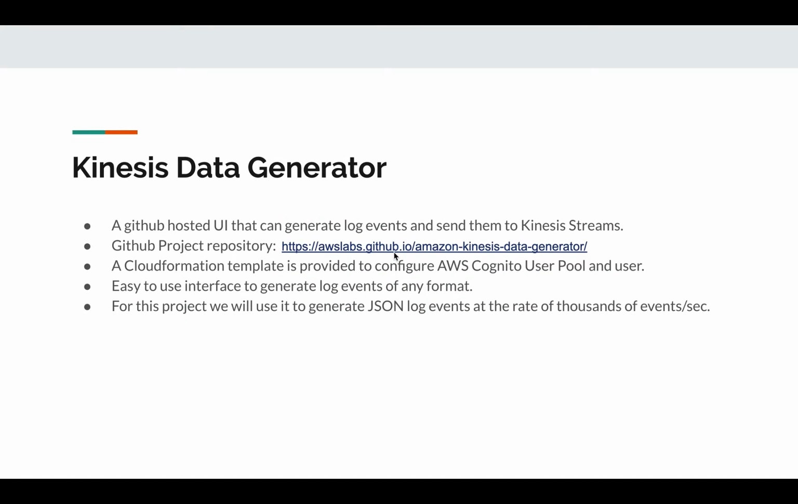Like I said, we use multiple AWS services, but we also use a Kinesis data generator to generate a large amount of data, log events. Typically, thousands of log events per second. So all these log events are put into Kinesis streams. We use a GitHub project called Kinesis Data Generator. This is an AWS Labs GitHub project, and they provide a CloudFormation template that we can use to provision the services that are needed to use it.